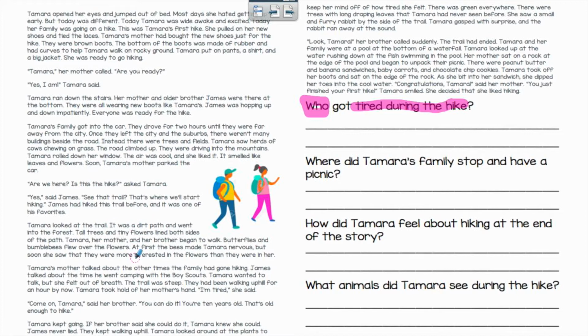So this is talking about everything Tamara sees. And then in the next paragraph, we're talking about how James is loving hiking and her mother is talking about her experiences with hiking, and it says that she wanted to talk, but she felt out of breath. And it goes on to say that she was tired. She says, Tamara took hold of her mother's hand. I'm tired, she said. So now that I've found that in my story, I know that Tamara was the character who got tired during their hike.